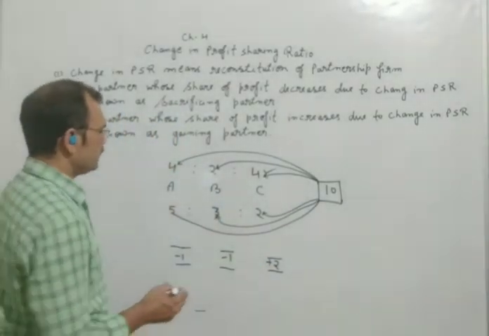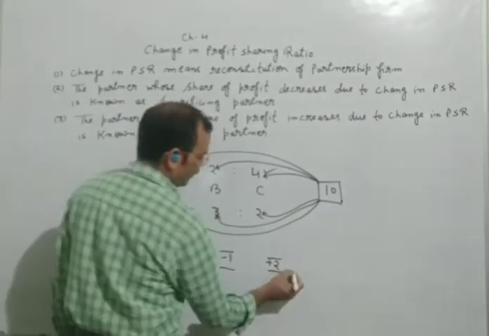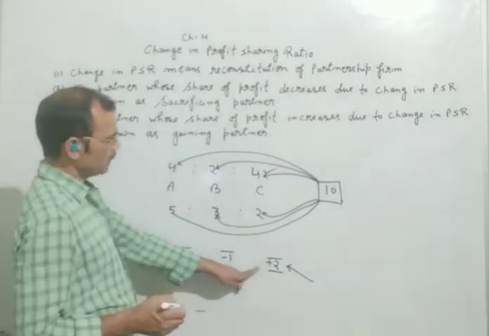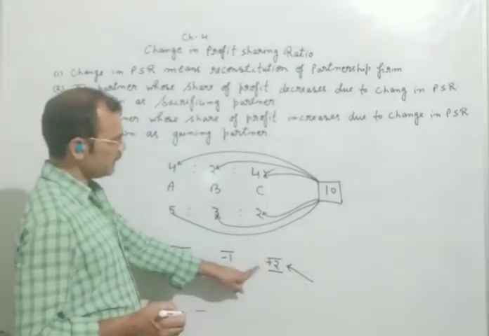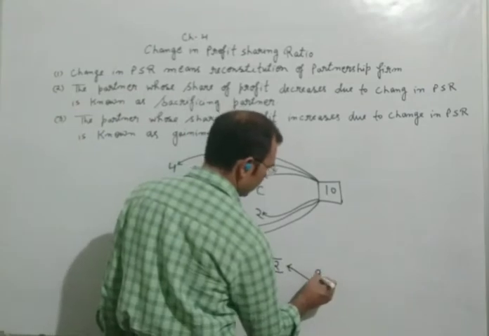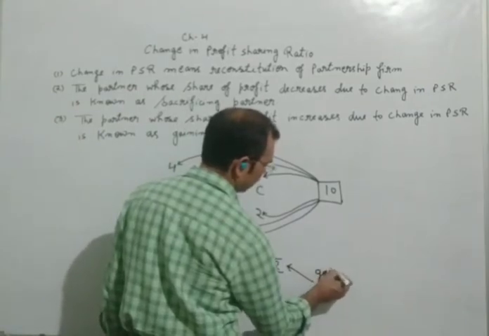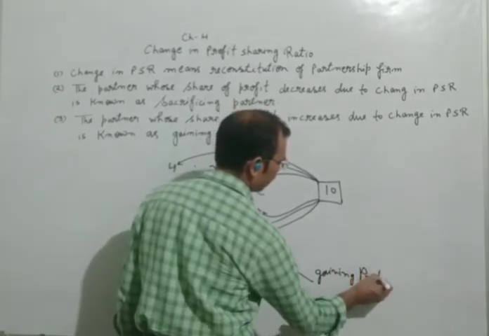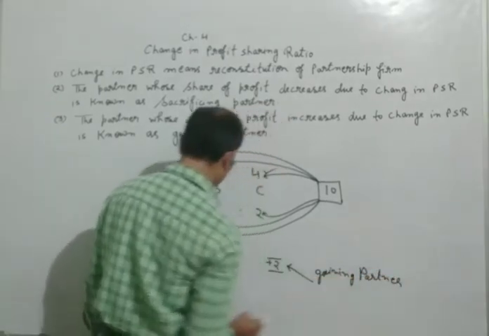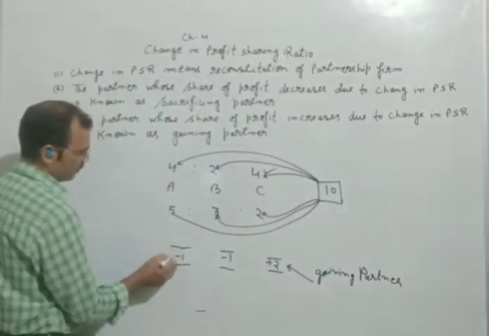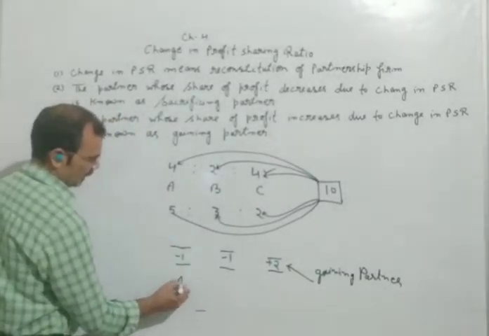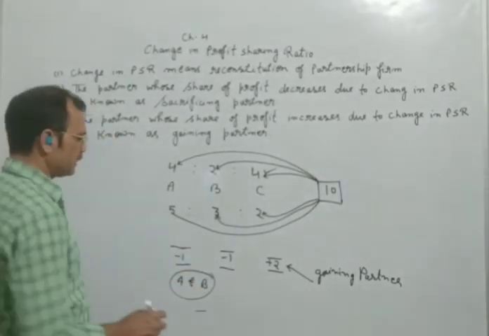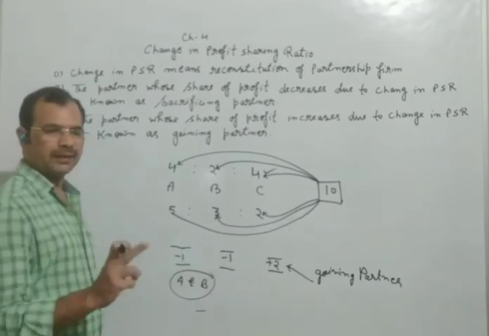Now C is receiving 2 rupees more. It means C is gaining. So, C will be called the gaining partner. And you are seeing A and B. These two partners are sacrificing ₹1 each.